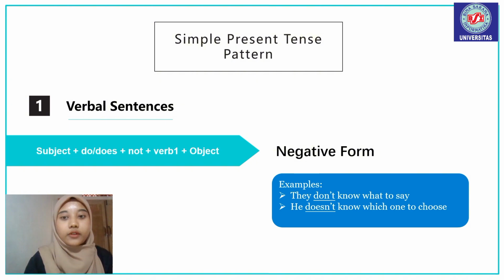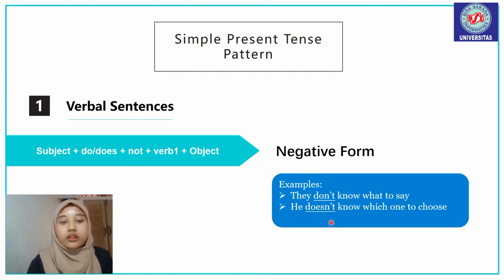Next, the form of a negative verbal sentence is subject plus do or does plus not plus verb 1 plus object. Specifically, for the negative verb, the formula uses do or does plus not after the subject and before the verb 1.